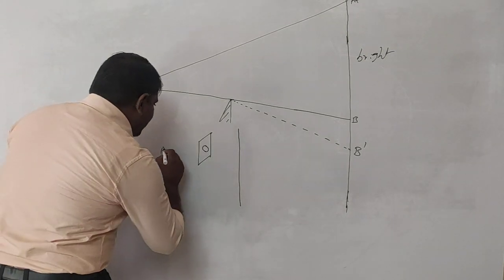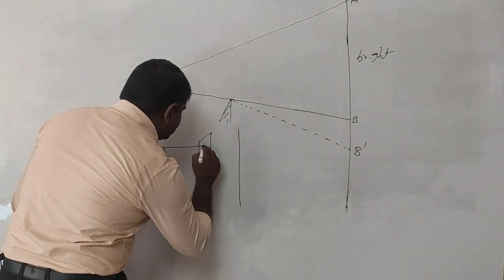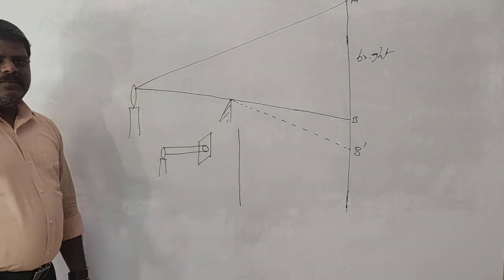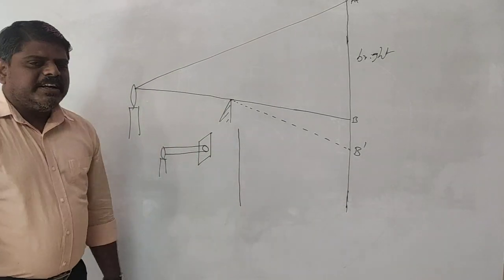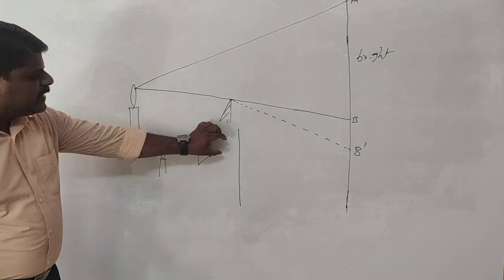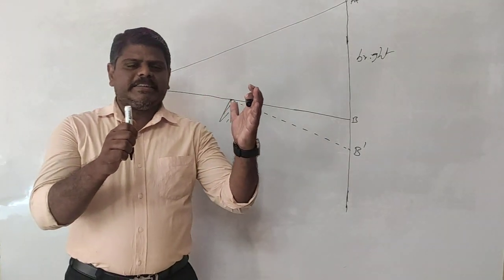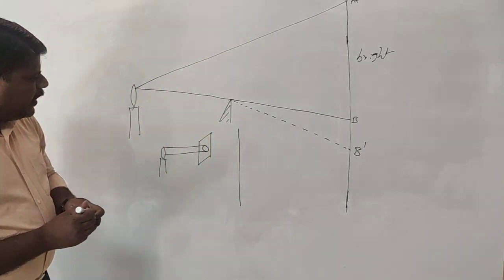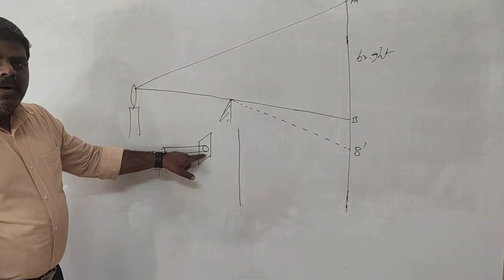The light coming from the candle is going to travel exactly in the rectilinear propagation direction, and it is going to interact with the slit. And on the screen, what happens? You are going to get the size of the slit, because whatever the object you are placing here, that shadow is going to be placed on the screen. As simply, when I go to refer to that, this is a circular hole you have made.